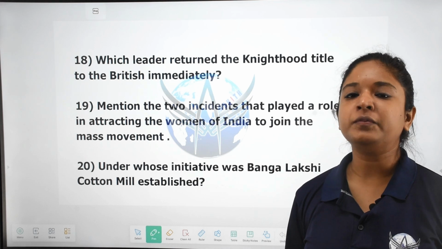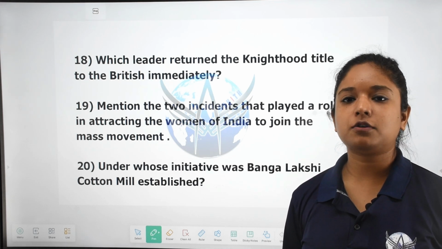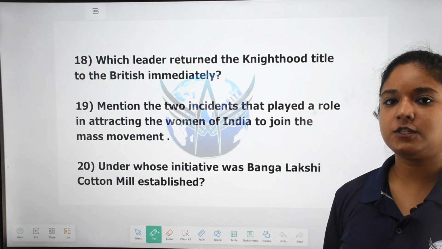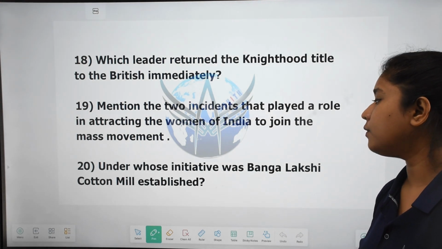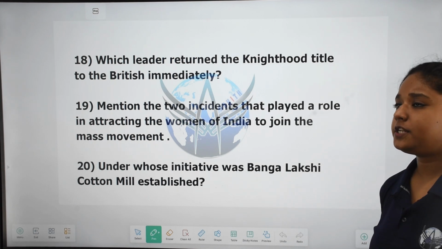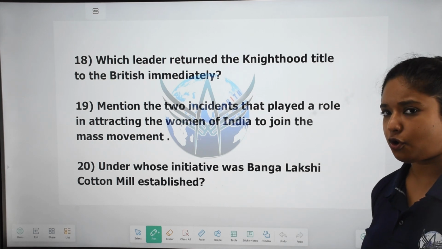His mother, instead of weeping or mourning, led the other women to join this movement against the British. Okay, under whose initiative was Bangla Lakshmi cotton mill established? So the people started organizing their own business, right? They started their own cottage industries, textile industries, their shops and so on.